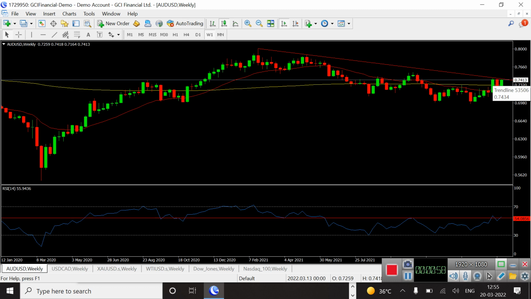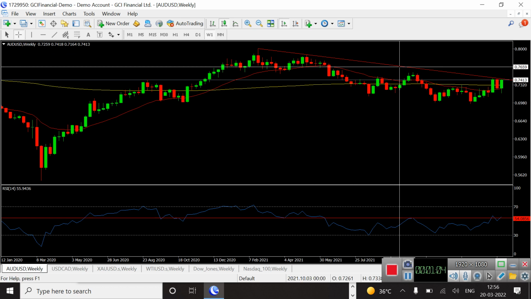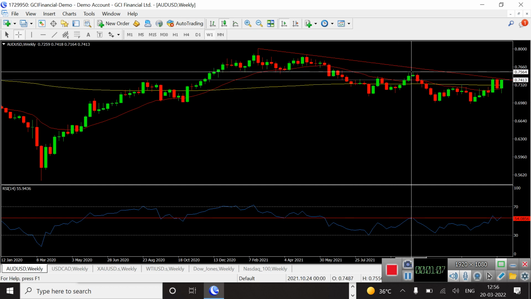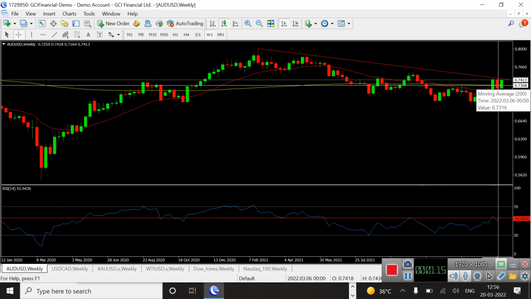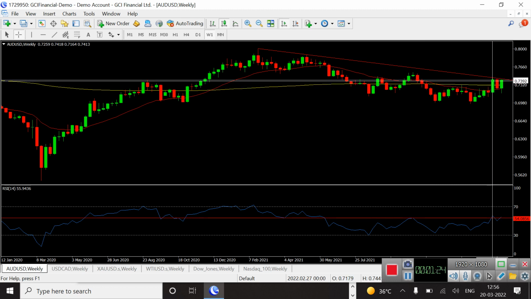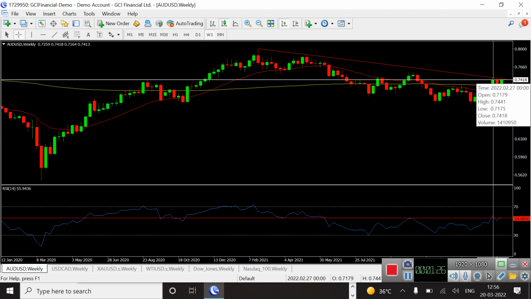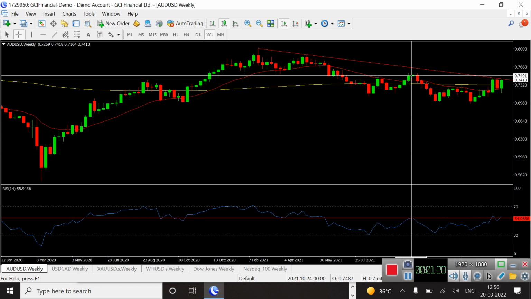If it closes above this level on a daily basis, then we will see the price can go up to this level, that is called 0.7564, and now it has a support of 200 EMA of 0.7317. So investors and traders can take a long position above 0.7441 for the first target around